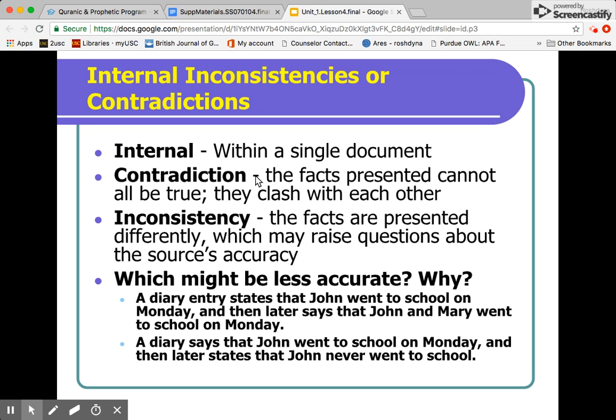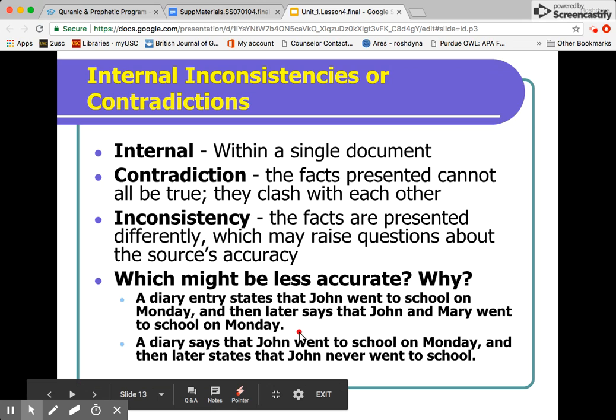So when we looked at A Letter to Paris, we talked about how we didn't really know where he was. He said he was in Philadelphia, but then later he said he was in Paris, or it was dated that it was in Paris. So we're not really sure where he was, and that is considered a contradiction, which is then considered an inconsistency. So when the facts that are presented are not really consistent with each other, then we might think, well, do we then trust this source? Is it an accurate source? Okay.